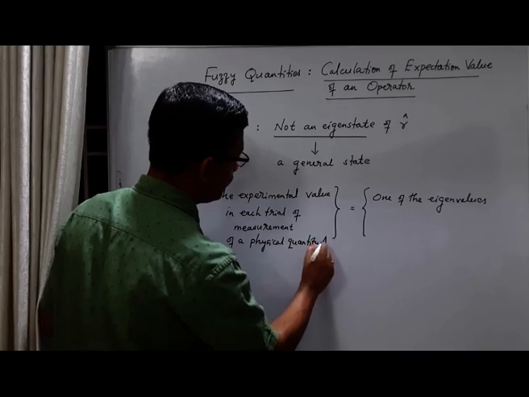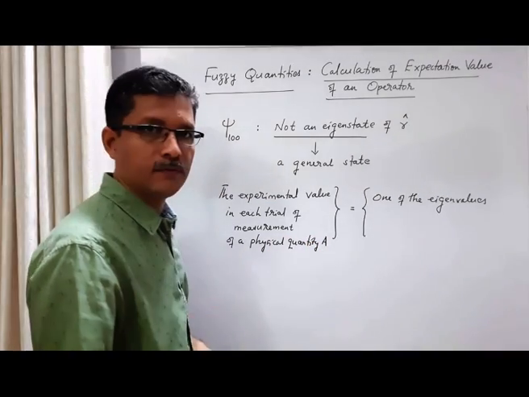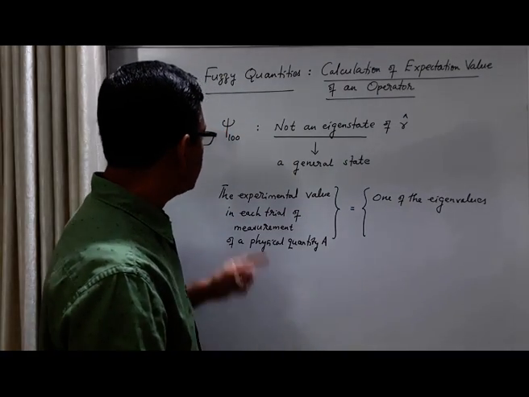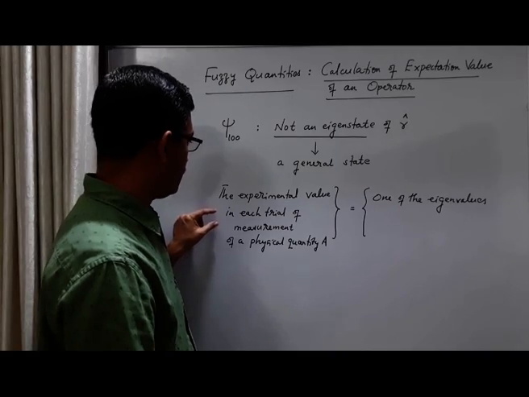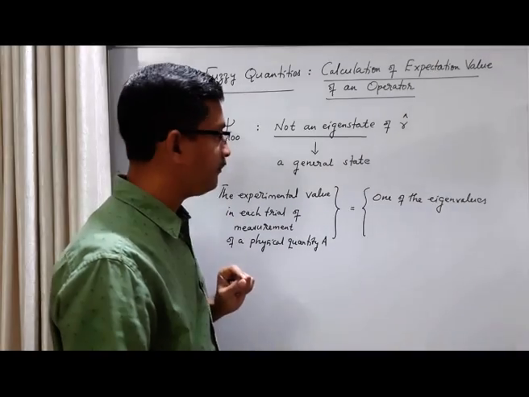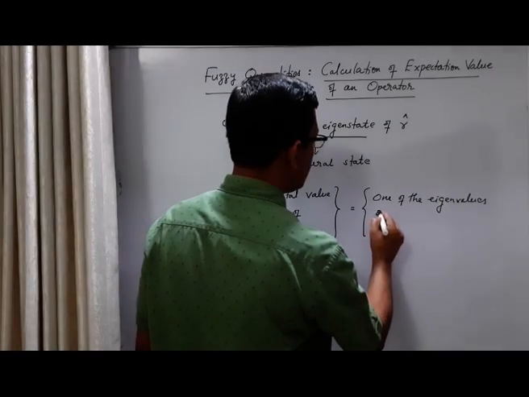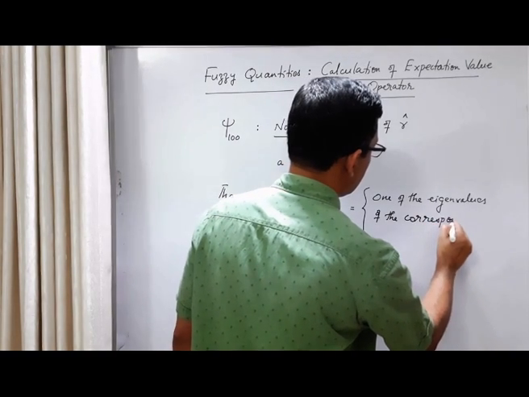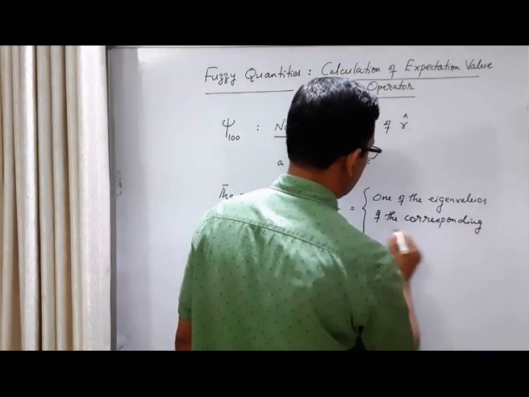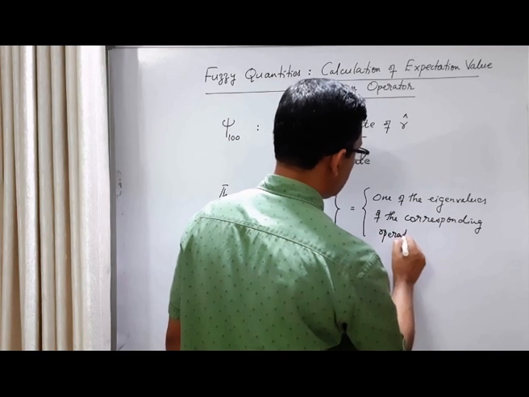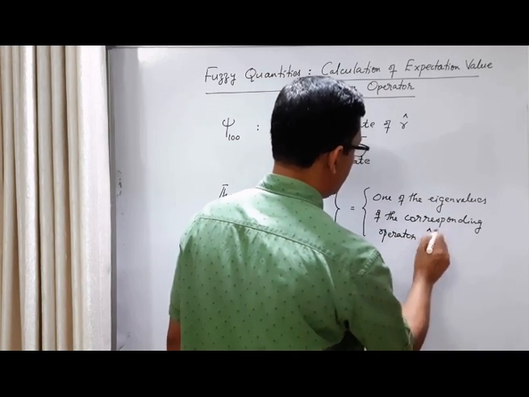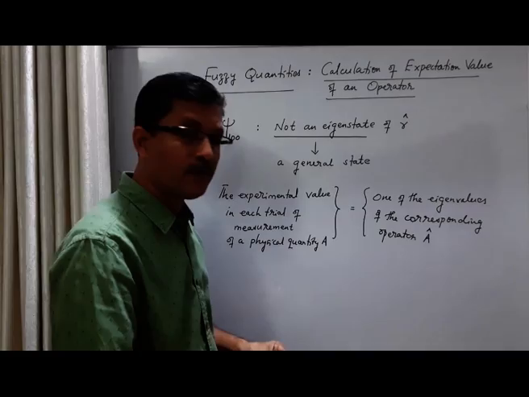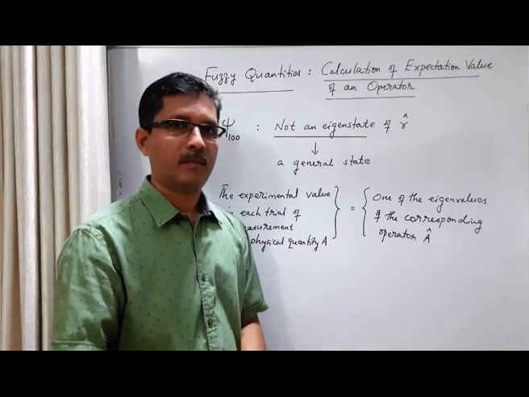Let us use the symbol capital A for that physical quantity. It can be energy, it can be position. So the experimental value we obtain in each trial of measurement of a physical quantity A is one of the eigenvalues of the corresponding operator A cap, where A cap is the operator corresponding to the physical quantity A. This is a very fundamental idea in quantum mechanics.